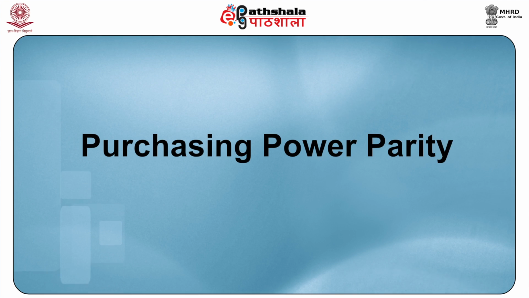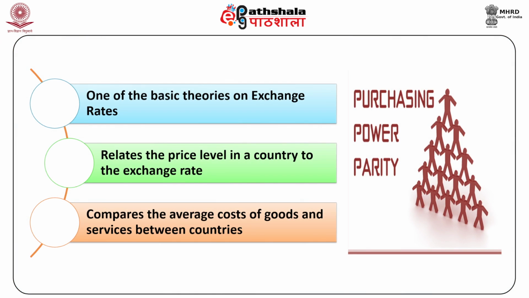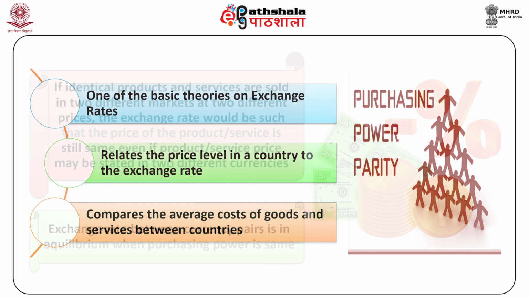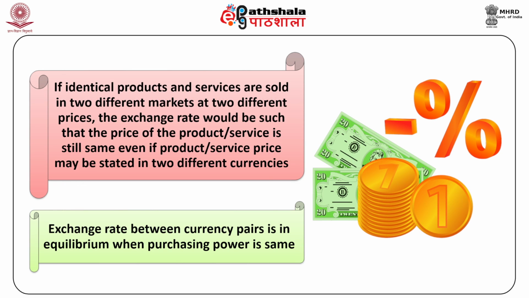Purchasing power parity. One of the basic theories on exchange rate relates the price level in a country to the exchange rate. Purchasing power parity, which is also known as PPP, is a theory of exchange rate determination which compares the average cost of goods and services between countries. It proposes that if identical products and services are sold in two different markets at two different prices, the exchange rate would be such that the price of the product or service is still the same even if the price may be stated in two different currencies.